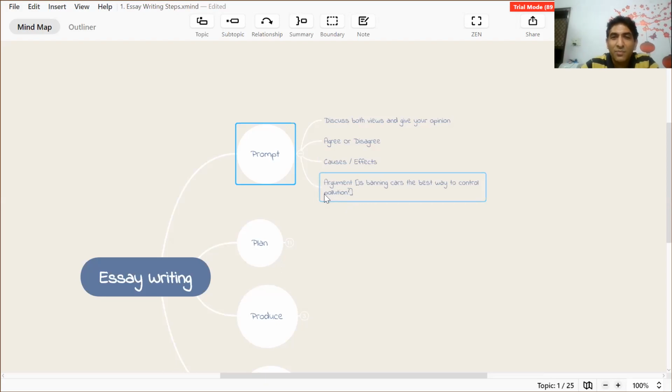And we are going to do some exercises later where we'll have a list of essay prompts and we'll try to understand them. So this is very, very important that you spend some time understanding the prompt. We'll do a little analysis of a few essays here together to tell you what exactly I mean when I say that we have to understand the question. Let me just share my screen once again.